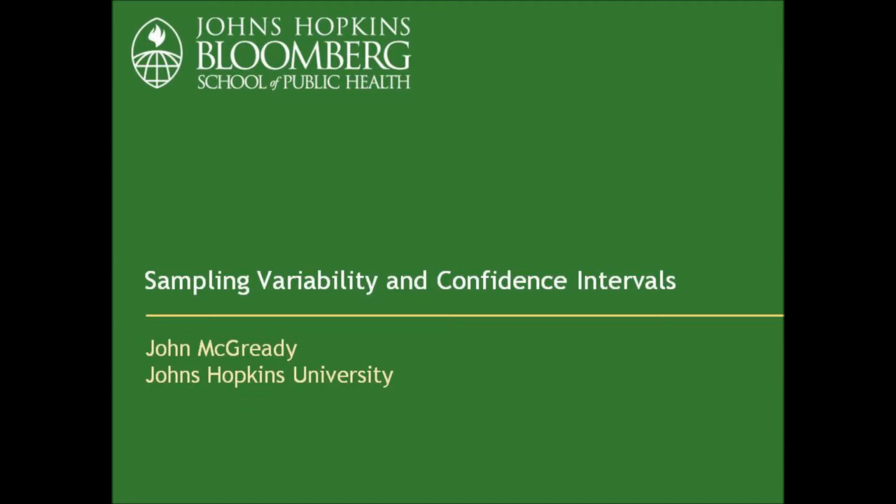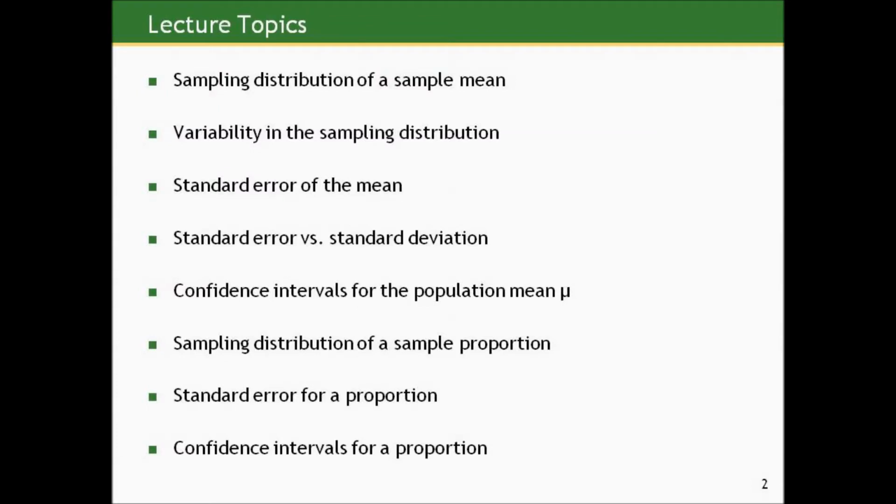And we're going to cover a fair amount in this series of 8 mini lectures, including a sampling distribution of a sample mean, and we'll define that. Variability in this sampling distribution, something called standard error. We'll discuss the difference between standard error and what we've been referring to as standard deviation. And then we'll parlay this into creating something called confidence intervals for the population mean mu based on sample information.